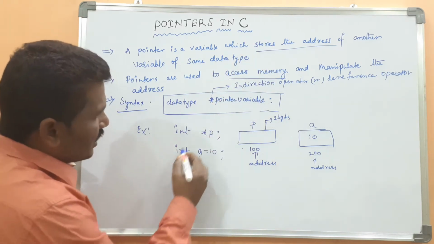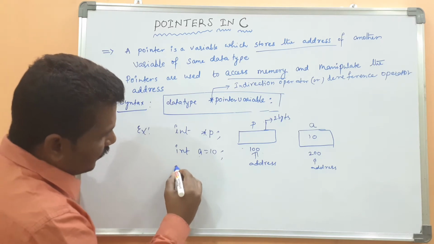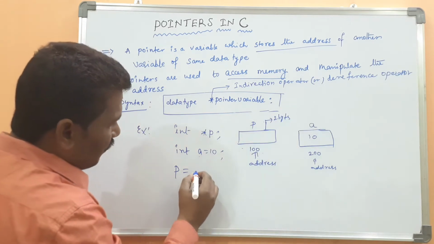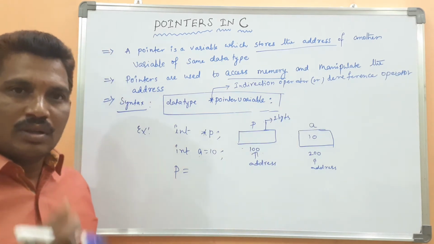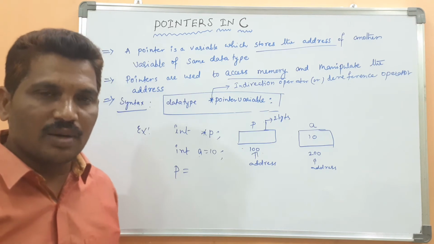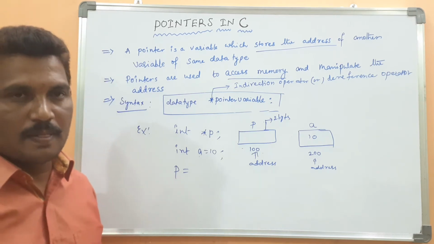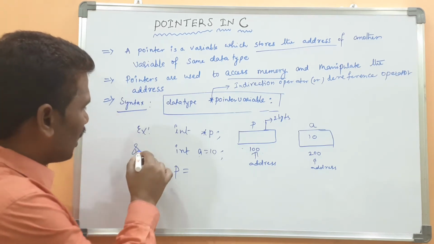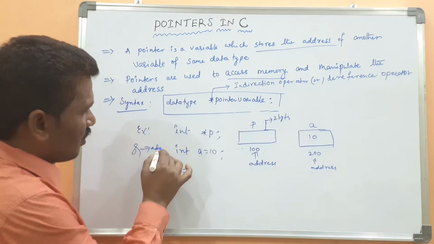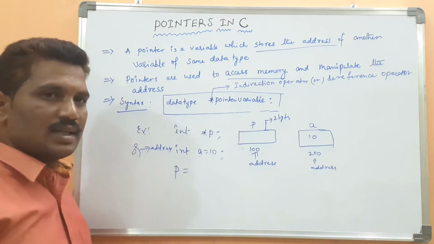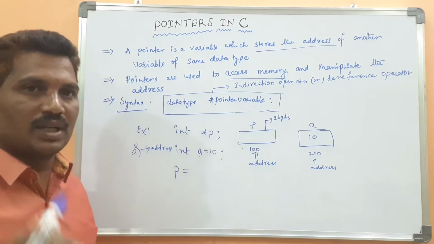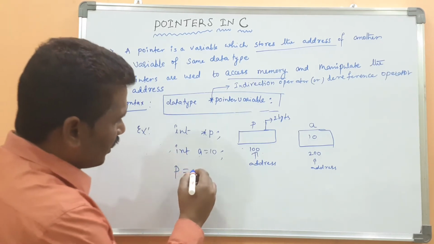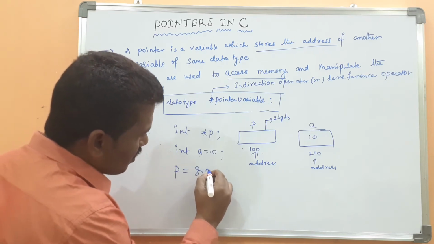The syntax is that pointer variable p equals address of what? If you want to retrieve the address of the variable, what operator can you use? That operator is called the AND operator. Okay, it is also called what? Address operator. If you want to get the address of a particular variable, then we should use the AND operator. This is address of A.